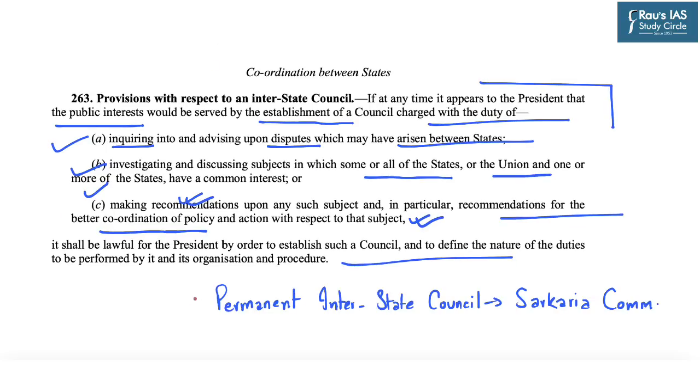Now here it's interesting to know that a permanent interstate council was constituted only in the year 1991, based on the recommendation of the Sarkaria Commission.